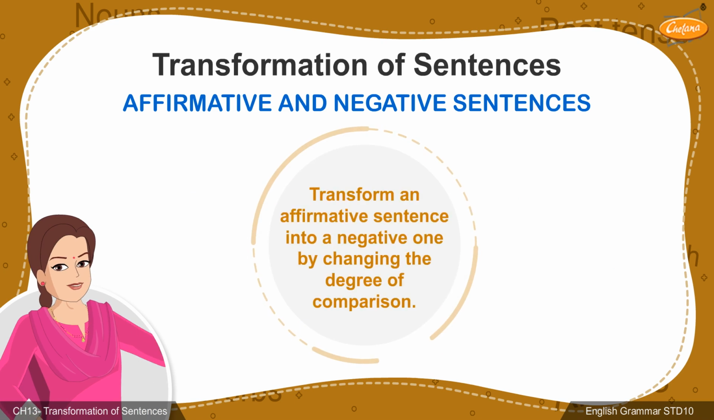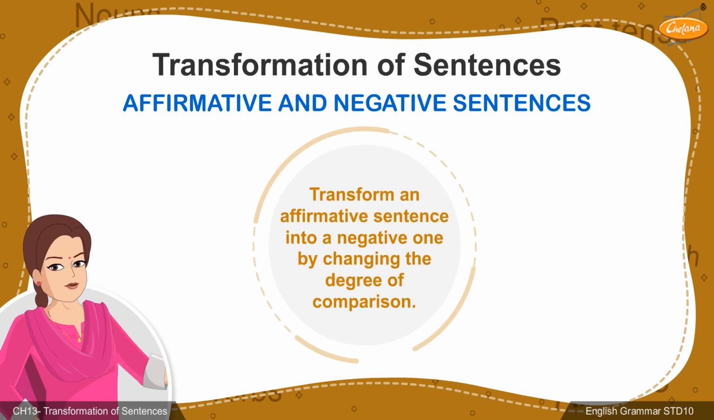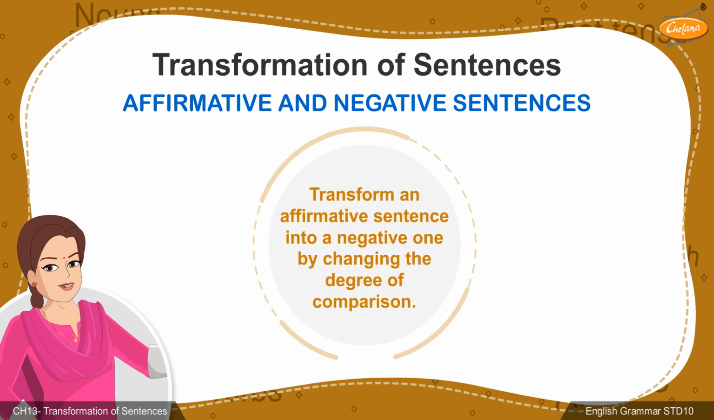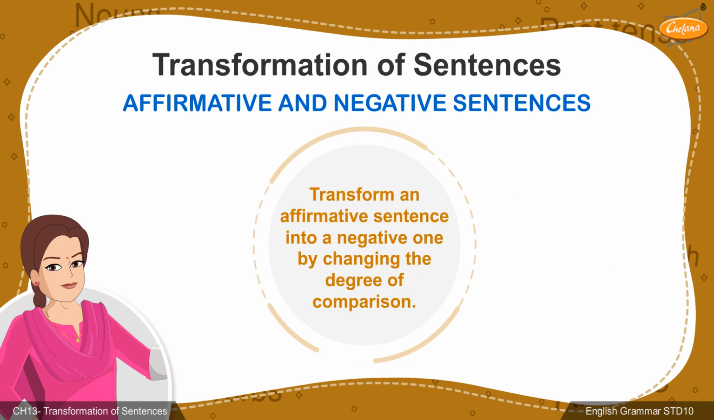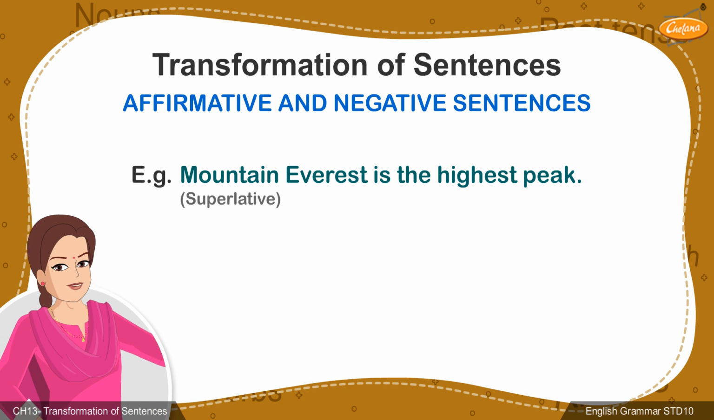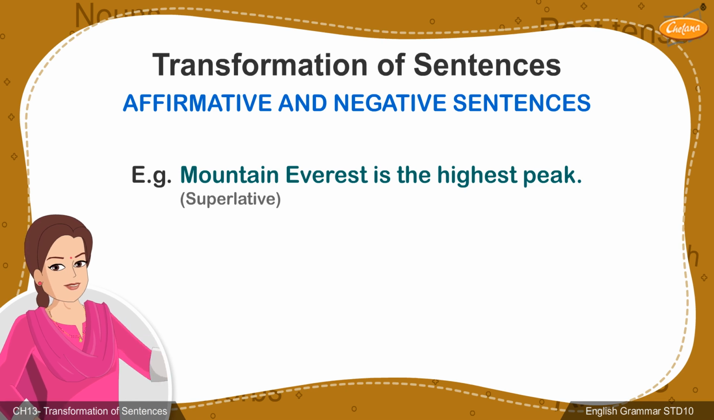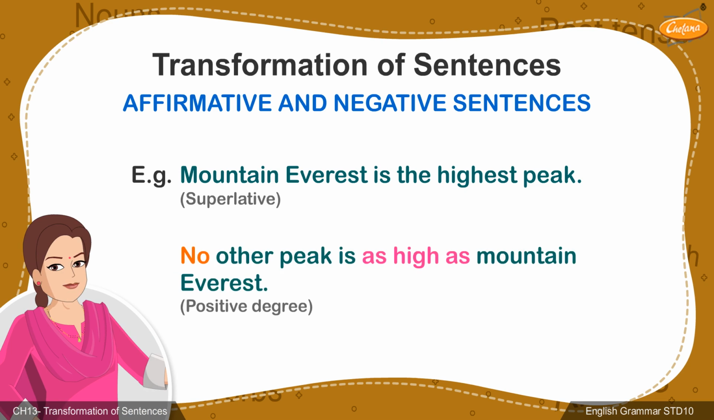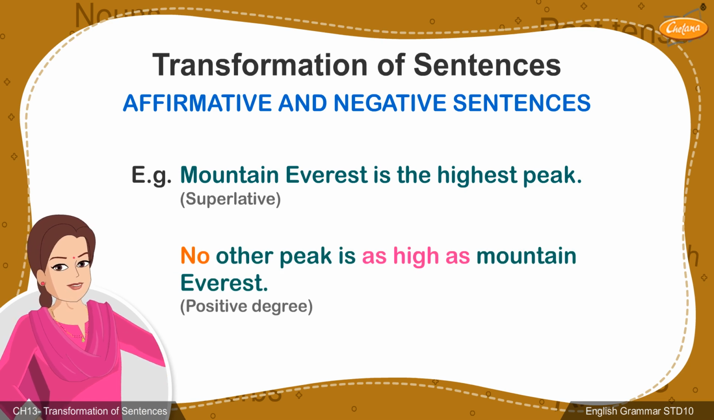Students, you can also transform an affirmative sentence into a negative one by changing the degree of comparison. For example, a statement written in superlative degree such as, Mount Everest is the highest peak, could be written in positive degree to make it a negative sentence. No other peak is as high as Mount Everest.